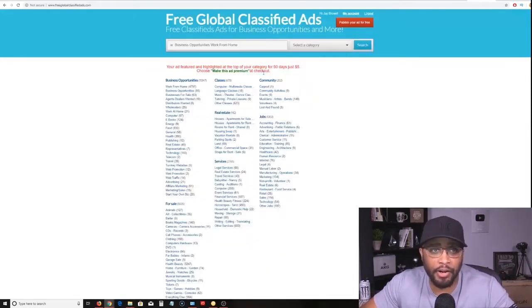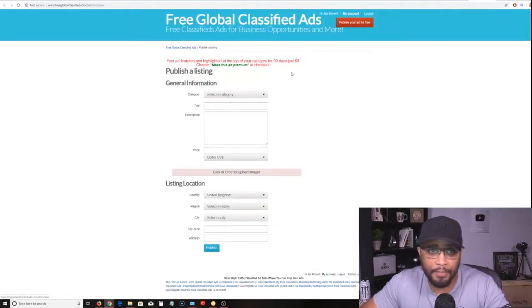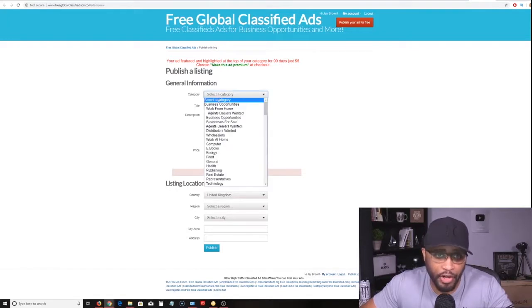This one right here is called Free Global Classified Ads. And it's very similar to the one we just posted on. You want to make sure you create your account first. And then you want to log in and click this red button right here where it says publish your ad for free. Click on that. And this page is going to pop up. Select your category first. Business opportunity, work from home.